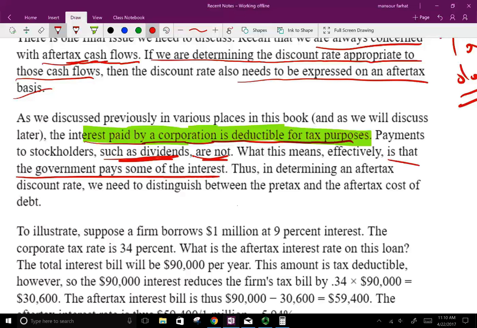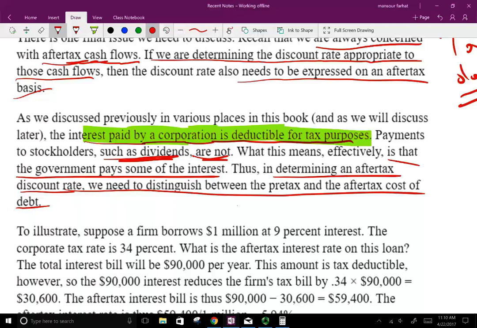What does that mean? Well, if they give you a tax deduction, it means they're saving you on your taxes. It means you are saving money. It means the government is subsidizing part of your financing. That's if you do what? If you issue debt. So in determining an after-tax discount rate, we need to distinguish between the pre-tax and the